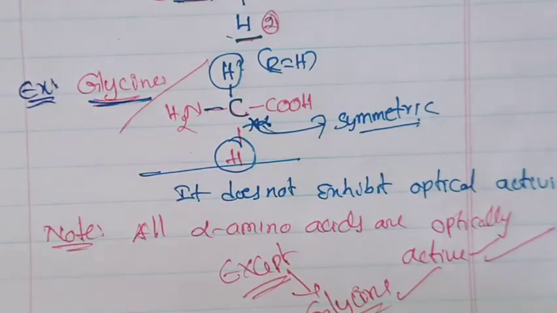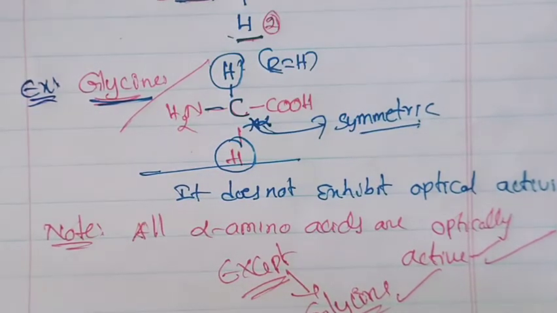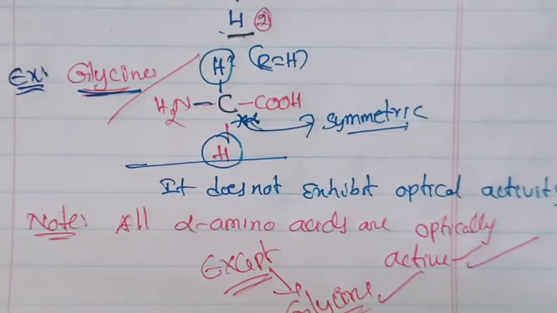Except glycine, the remaining alpha amino acids are optically active because they contain an asymmetric carbon atom. They will ask in the examination why glycine is optically inactive while the remaining alpha amino acids are active.